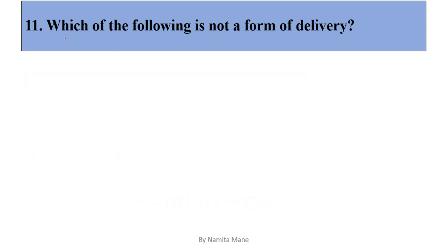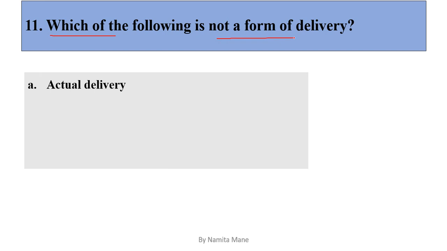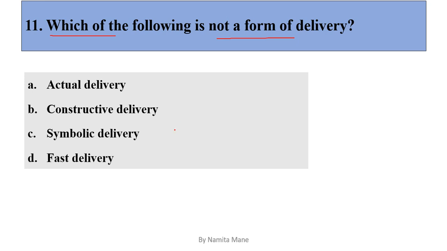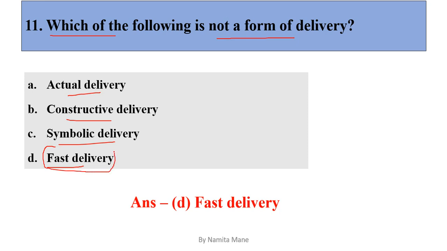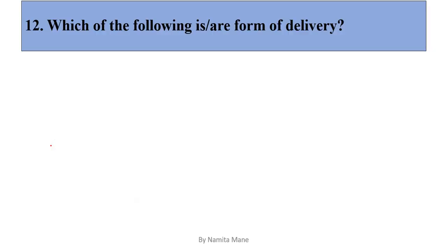Next question, question number 11. Which of the following is not a form of delivery? Options are option A actual delivery, option B constructive delivery, option C symbolic delivery, option D fast delivery. So the correct answer is option D. Fast delivery is not a form of delivery. Actual delivery, constructive delivery, symbolic delivery are the forms of delivery, but option D, fast delivery, is not a form of delivery.